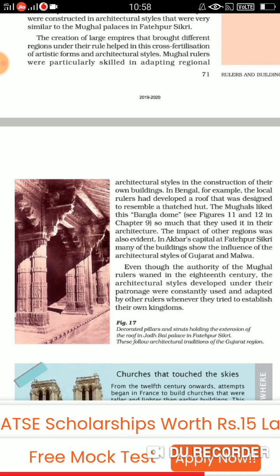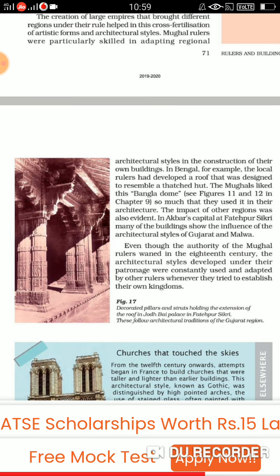The impact of other regions was also evident. So they were having impact. Some regions were putting impact on others. Akbar's capital at Fatehpur Sikri has many buildings which show the influence of the architectural styles of Gujarat and Malwa. Now, Akbar's Fatehpur Sikri copied the style of Gujarat and Malwa. Even though the authority of the Mughal rulers waned in the 18th century, the architectural styles developed under their patronage were constantly used and adapted by other rulers whenever they tried to establish their kingdom.